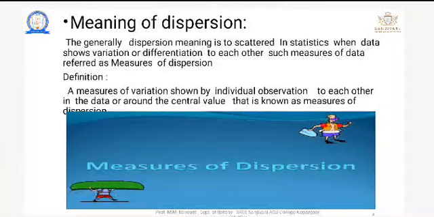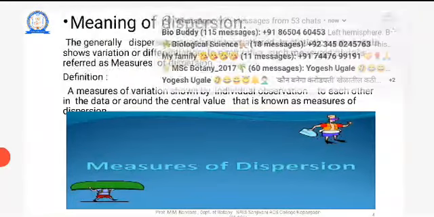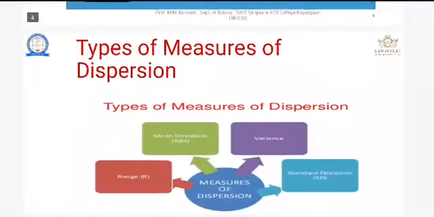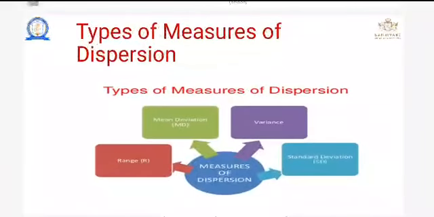Some definitions in statistics are more difficult. For that purpose we just have to remember such definitions of measures of dispersion and central tendency. Measures of variation shown by the individual observations to each other in a data around the central value is known as the measures of dispersion.